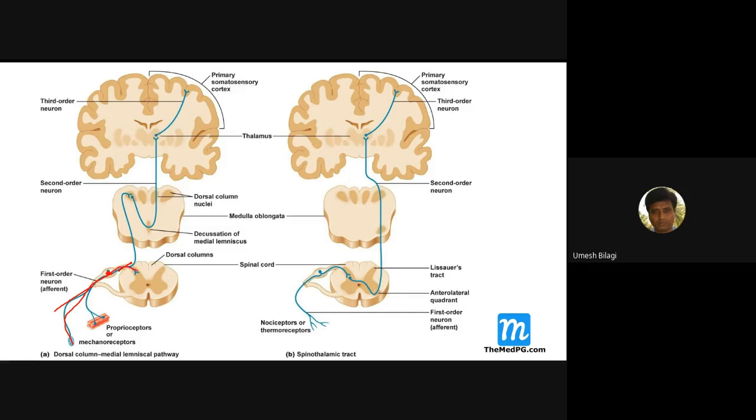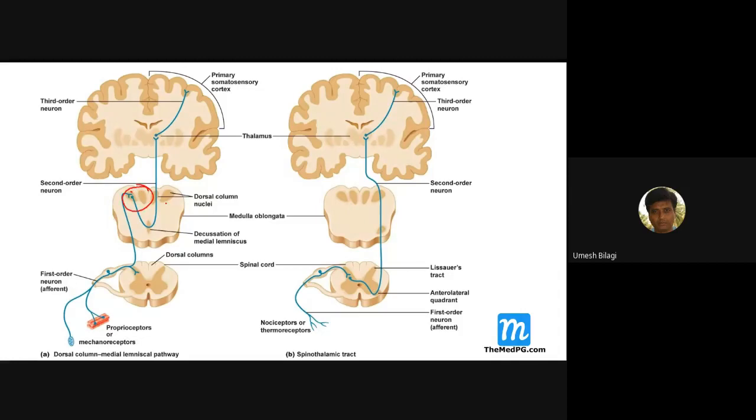From here it goes to the posterior horn, the posterior gray horn of the spinal cord, and some end here, and some move up and end in the medulla oblongata.